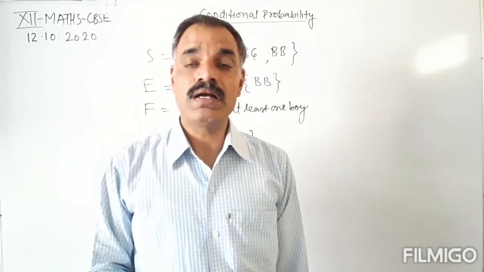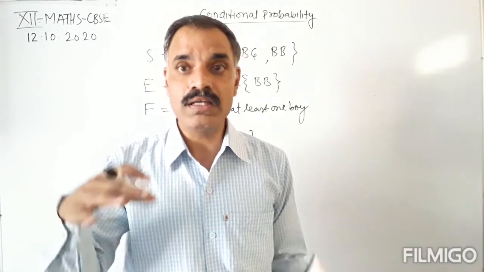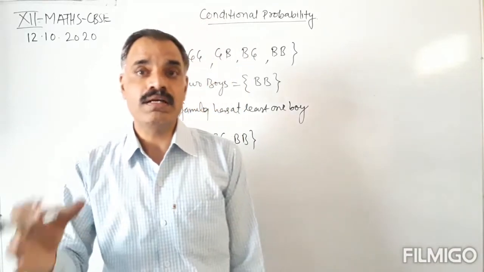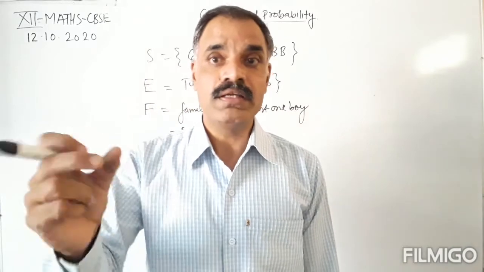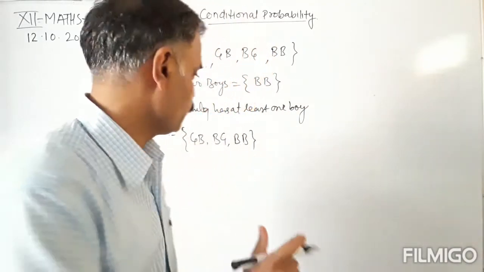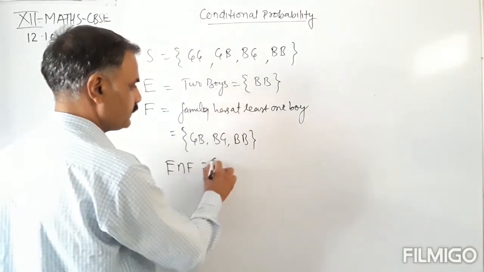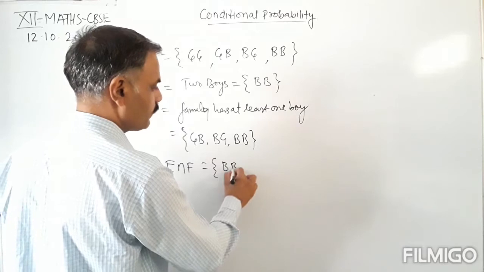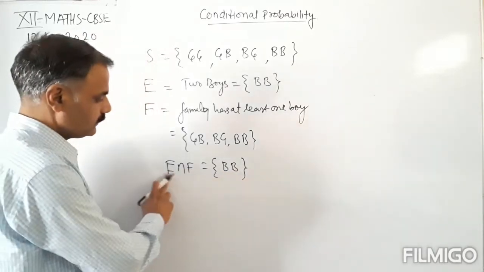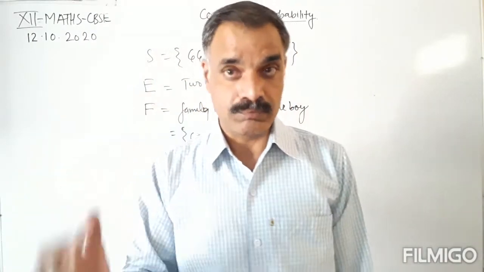Now for finding the conditional probability, we have to see how many outcomes are common between E and F. So common event means E intersection F equals boy boy. Okay, so this is the favorable outcome whose probability we want to find.